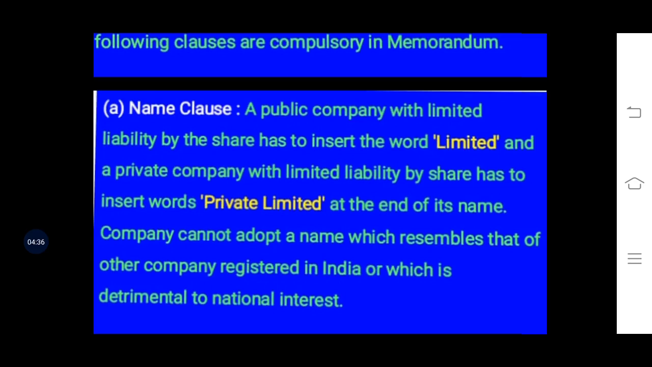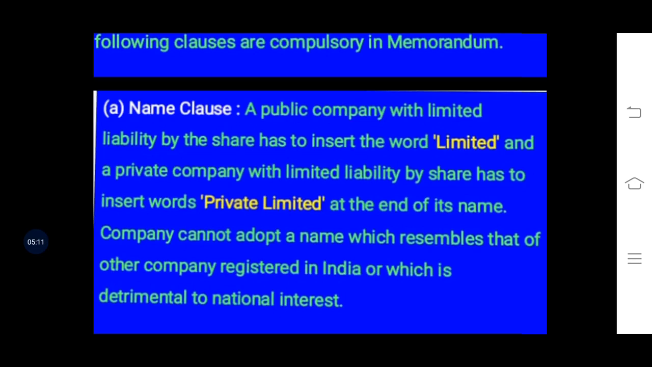A public company with limited liability by shares has to insert the word limited, and a private company with limited liability by shares has to insert the words private limited at the end of its name. A company cannot adopt a name which resembles that of another company registered in India or which is detrimental to national interest. Detrimental, that is, not in favor.